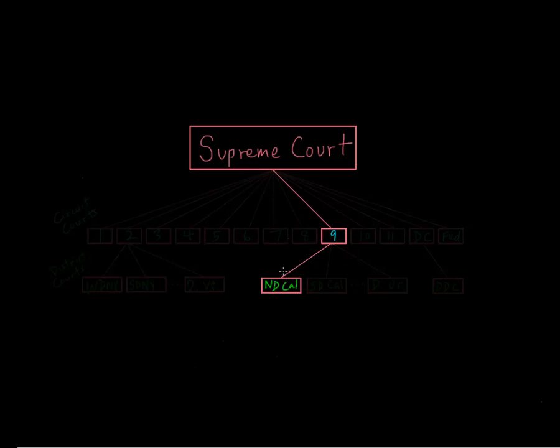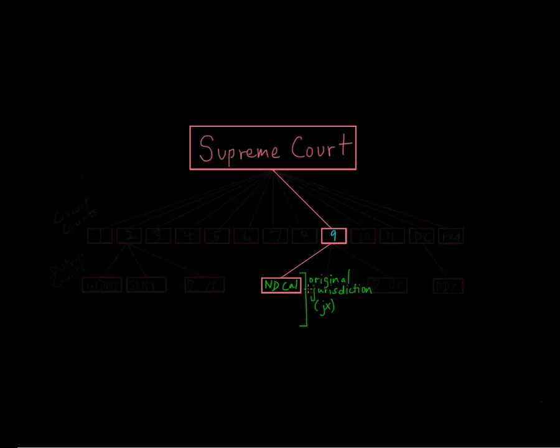Now, when two parties have a legal dispute in the federal court system, they start at the very bottom of the court structure, in the district court. And we say that the district court has original jurisdiction. Jurisdiction just means the power or the ability to hear and resolve a dispute. We sometimes abbreviate jurisdiction with a JX.